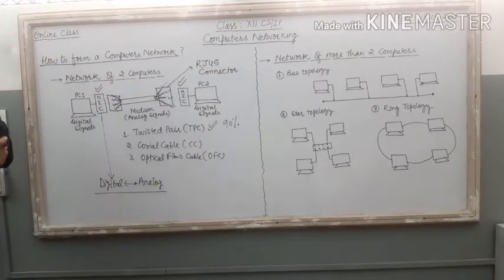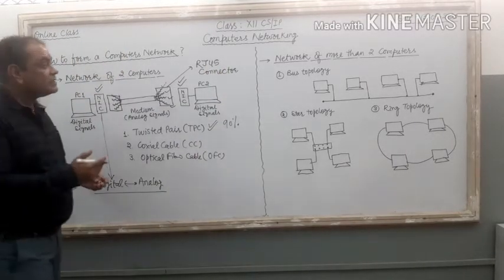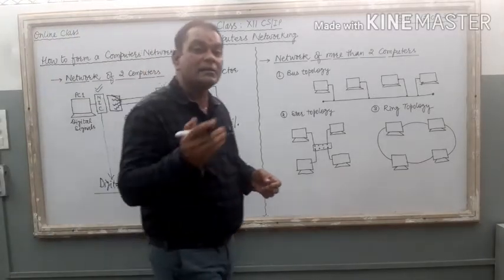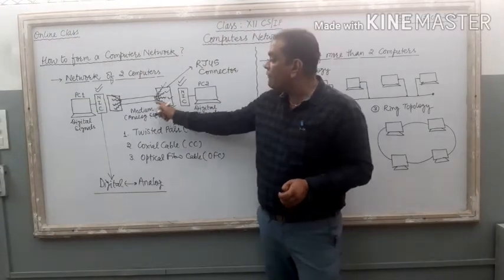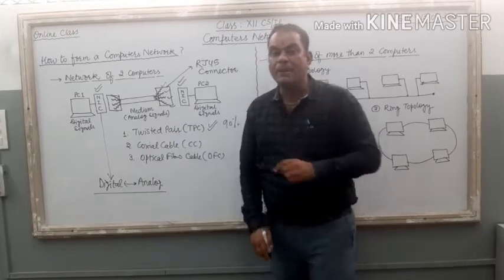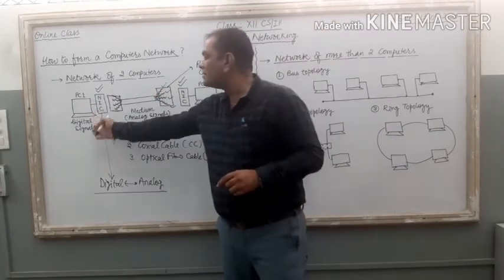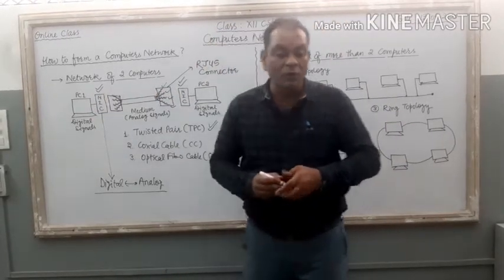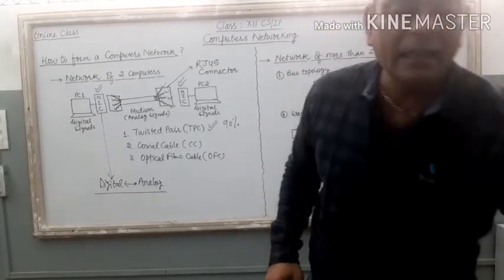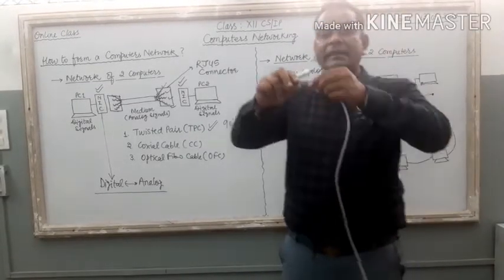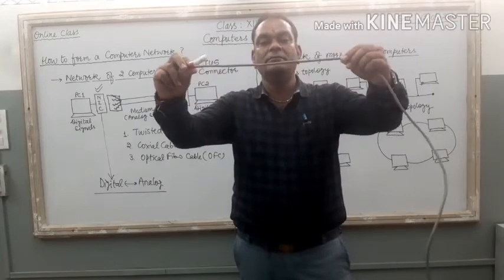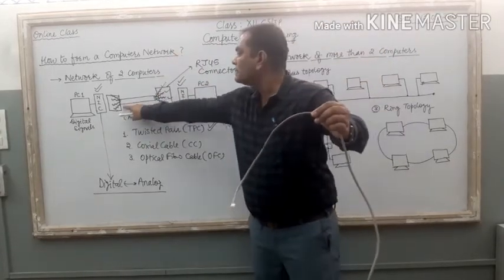RJ45, register jack 45, is the code. Register jack 45 connectors are required if we want to connect a twisted pair cable with our computer's network interface card. If you want to see the connector, just check it. The wire is here on my table. It is the twisted pair cable, right? Twisted pair cable, the central cable.